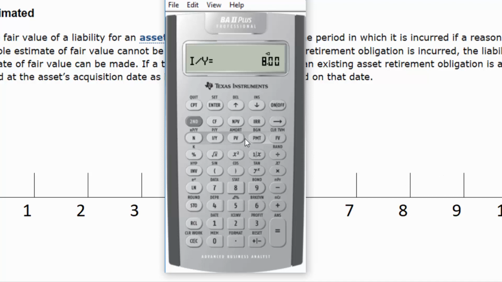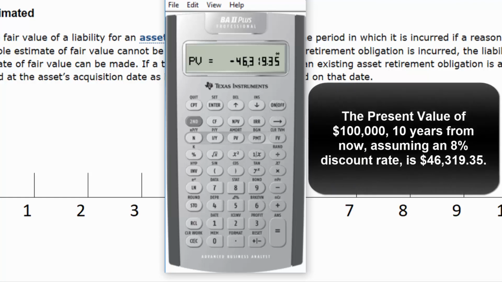PV is what we're trying to solve for. There's no payment in the meantime being made, but there is a lump sum of $100,000 due in the future. So we'll plug in $100,000 future value, and we'll hit compute PV, and we'll get $46,319.35. And we won't be bothered by this minus sign because that's just a calculator convention. If you plug in positive numbers down here in the third row, it'll spit out a negative number. The present value of the $100,000 obligation 10 years from now is $46,319.35.